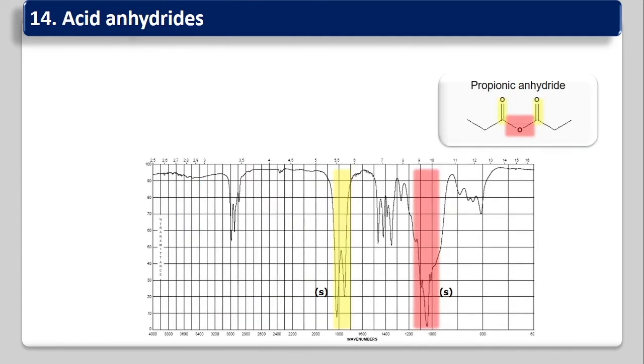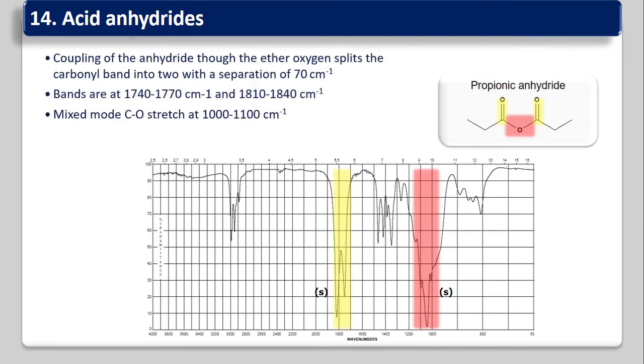Next functional group is anhydride. The example is propionic anhydride. So C(=O)OC(=O), this functional group is called an anhydride. Anhydride is like an ester. It shows two peaks for the carbonyl group, between 1740 to 1770, and the second one between 1810 to 1840. So it will give you a doublet.